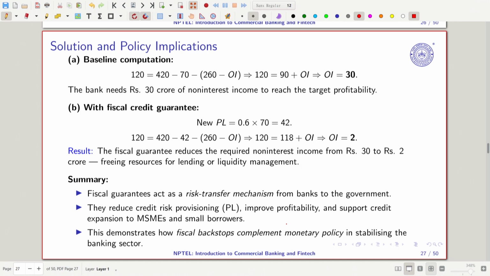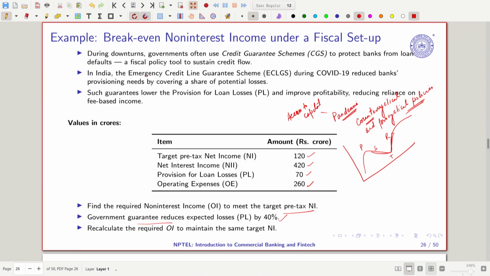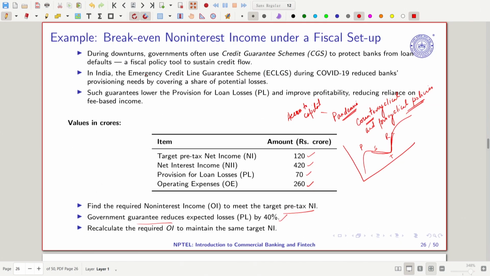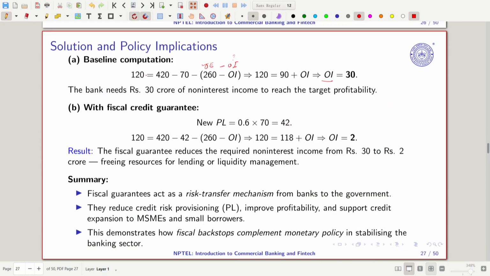So let's do it. Here we have to calculate, because this is the burden formula: OE minus OI. I know OE, I don't know OI, so I will solve for OI. I put the value 120 as pre-tax net income. Then here we have 420, which is the net interest income, minus provision for losses, which is 70, and minus burden. If I solve for this, I get 30 crore as operating income.